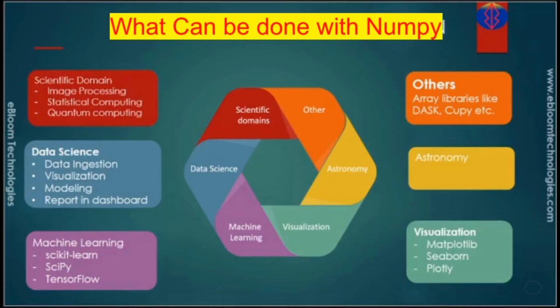PyTorch is another deep learning library that is also very popular. Next is visualization. NumPy is basically an essential component of many Python visualization libraries, for example Matplotlib, Seaborn, Plotly, and many other Python libraries used for visualization. It is also used for astronomy. It is also used in many other areas like arrays, for example Dask and CuPy, which is another package. With this, we can see that NumPy is the basis of many of the applications that are used across domains.